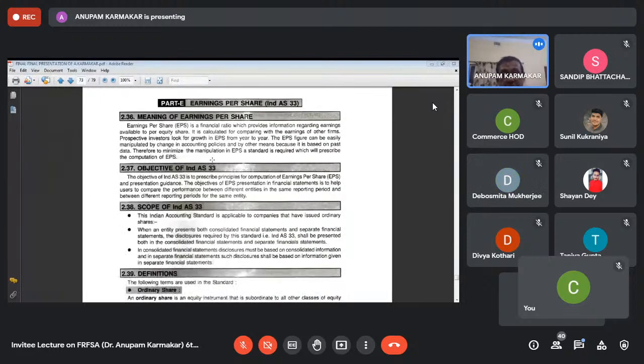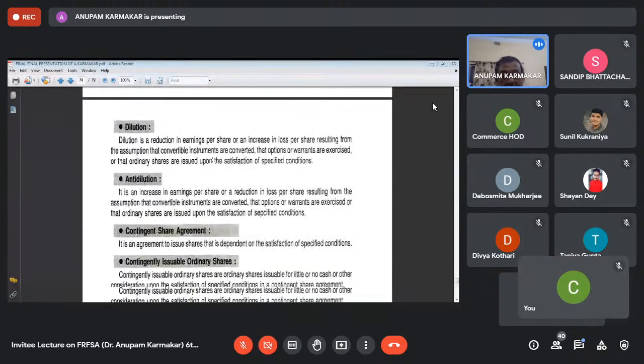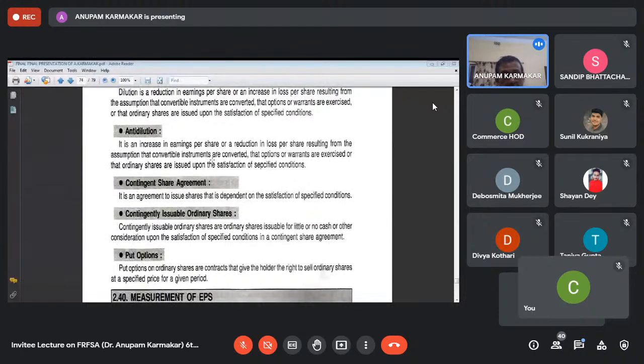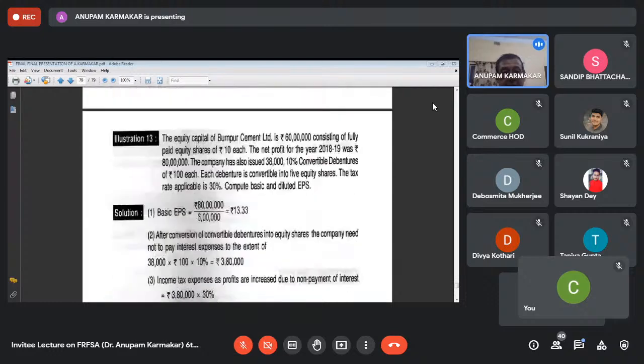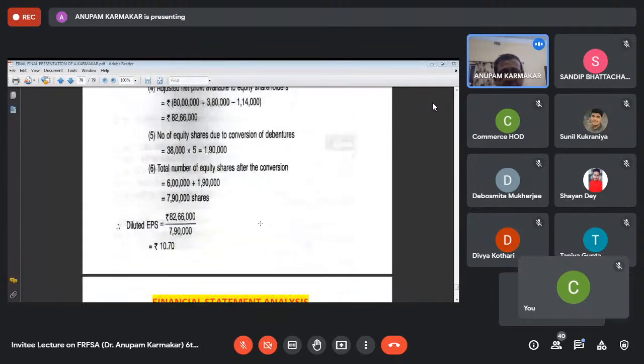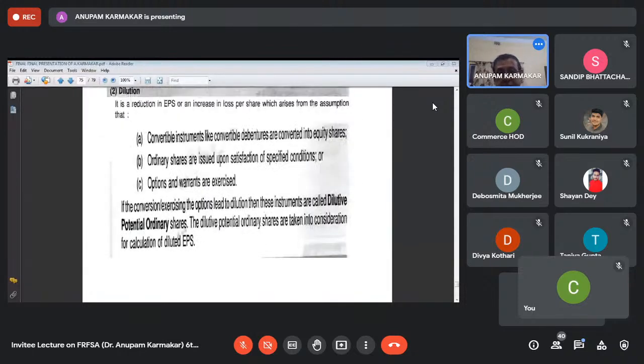And the last accounting standard that we have to learn is EPS. Here also you have to learn the meaning, objective, scope, definition of ordinary share, potential ordinary share, dilution, anti-dilution, contingent share agreement, put options, etc. Measurement of EPS from the statement of profit and loss. You can see there is basic EPS and diluted EPS, and I've given the main problem. You just go through the problem, then you will easily understand the meaning of basic EPS and diluted EPS. So with this, I'm ending my presentation. Thank you.